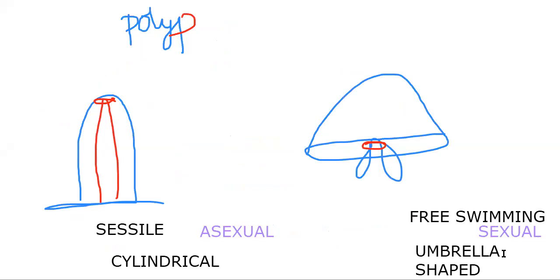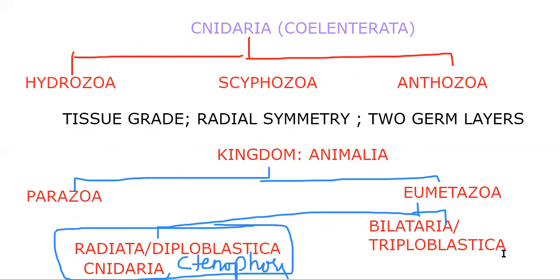Let me remind you once again what we learned here: phylum Cnidaria has three classes: Hydrozoa, Scyphozoa, Anthozoa, and they have the tissue grade of organization. Next, radial symmetry and two germ layers, because it belongs to kingdom Animalia, subkingdom Eumetazoa, and grade Radiata or Diploblastica.